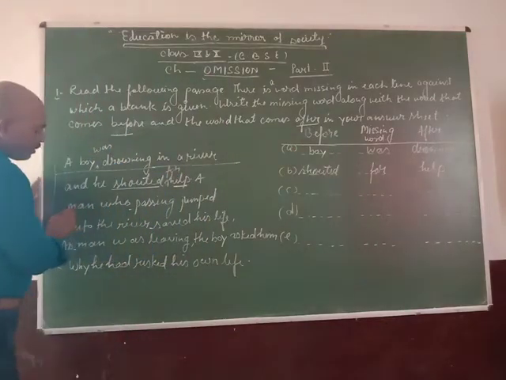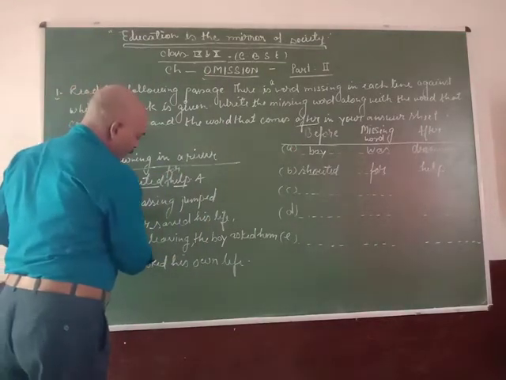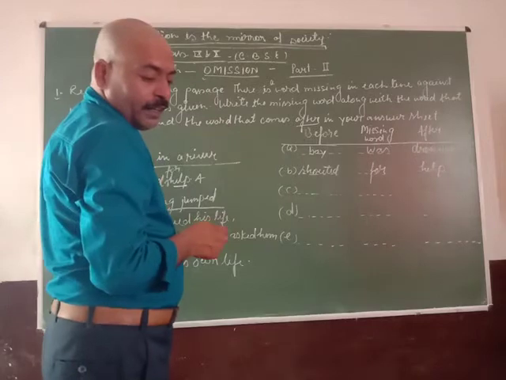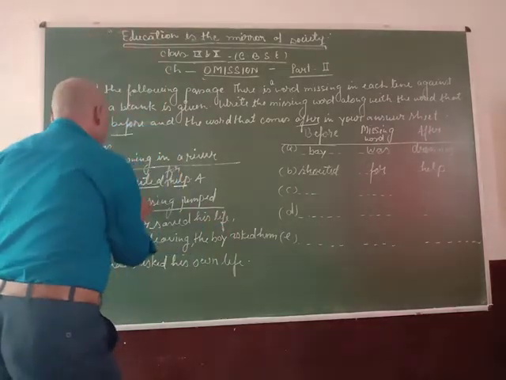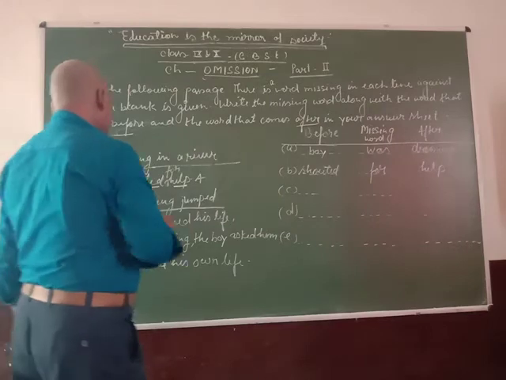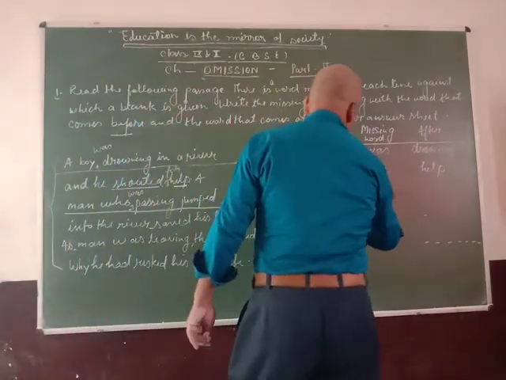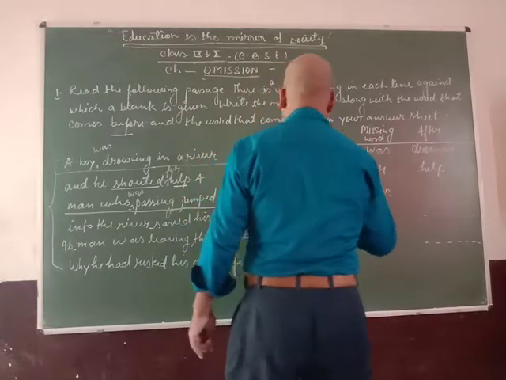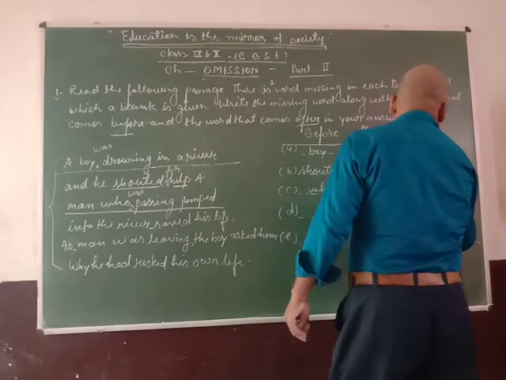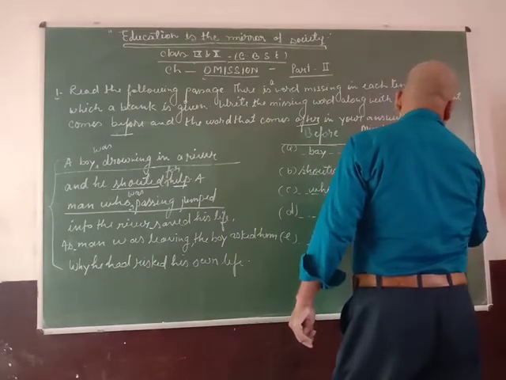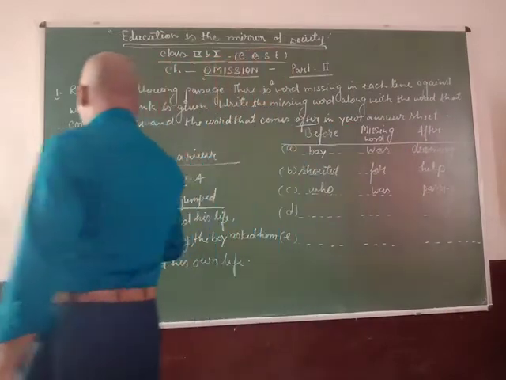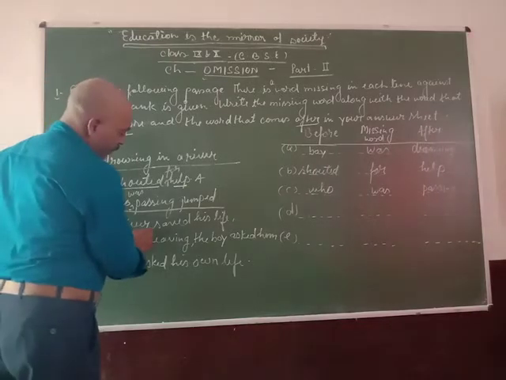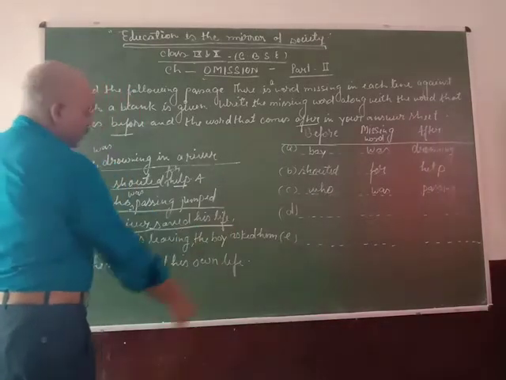And in the third line, a man who passing jumped. I think it is: the man who was passing. Here the missing word is was, the before word is who, and the after word is passing. In the next line, into the river, saved his life.